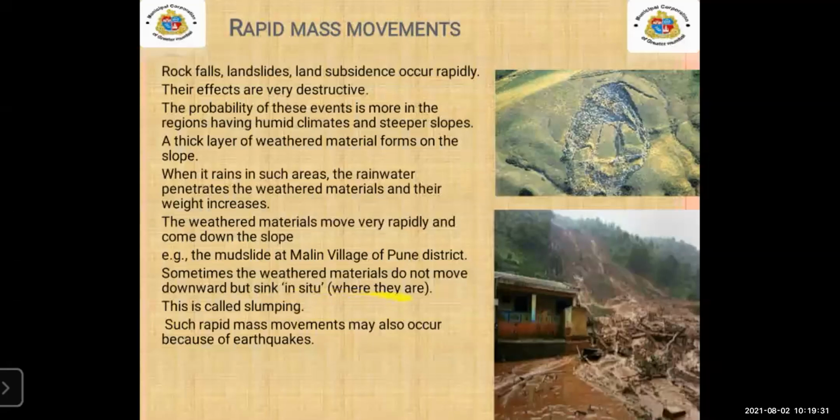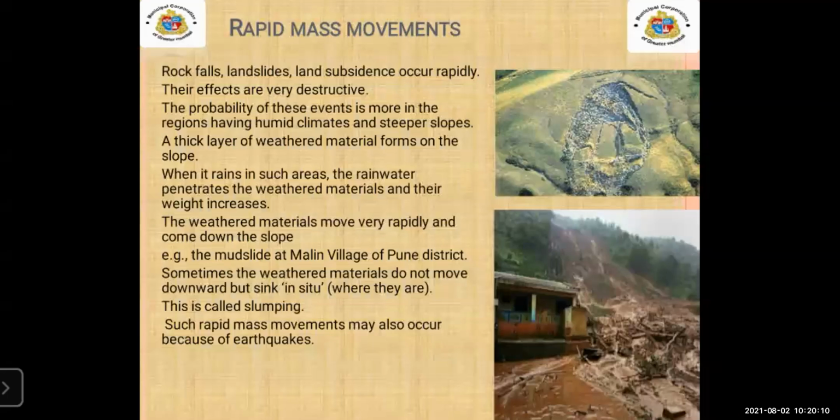Sometimes the weathered material does not move downward. Sometimes, if the weight of the material is more and there is heavy rainfall, that time a landslide will occur. But sometimes the weathered materials, that is the soil and rocks, cannot move in other directions, so the land subsides, which means it only goes down.